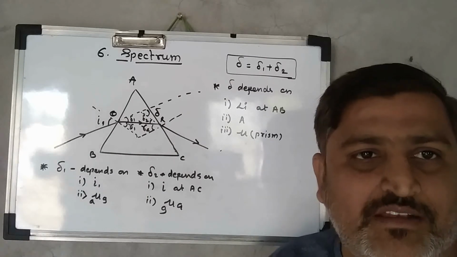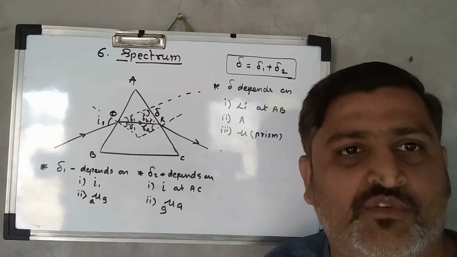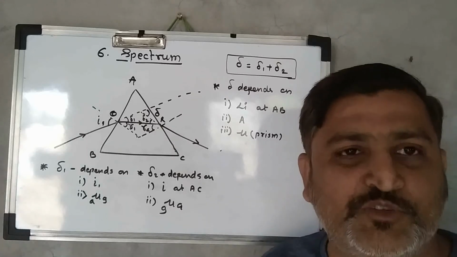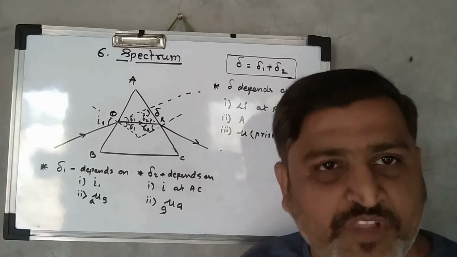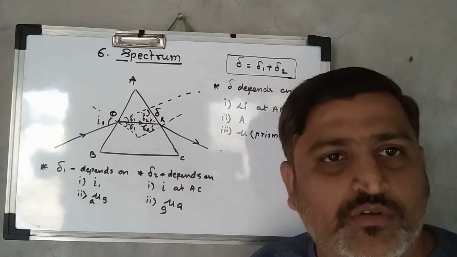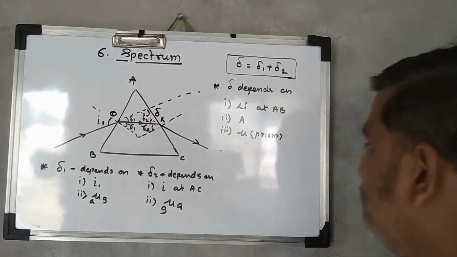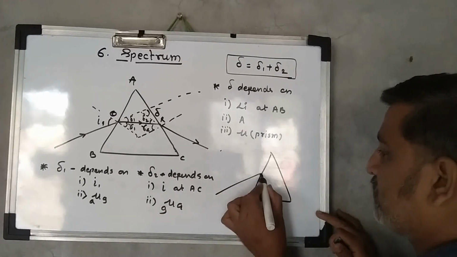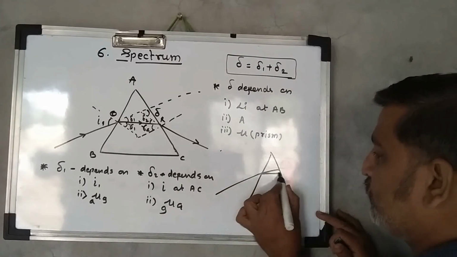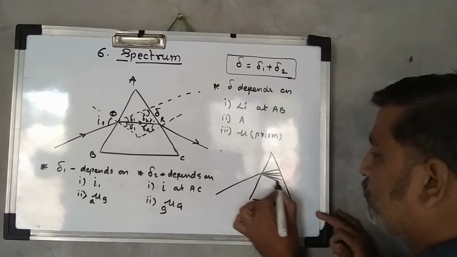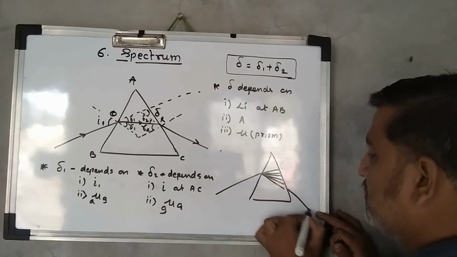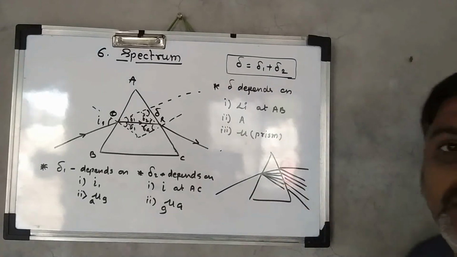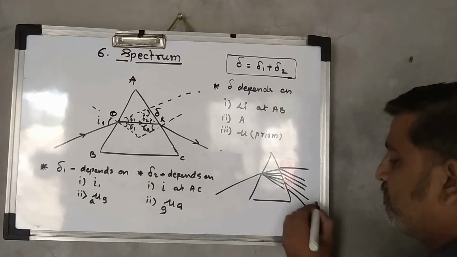Now the question is, in the case of the spectrum, what is a spectrum? A spectrum is a band of different colors when light passes through a medium. We know that when white light falls on the prism, after refraction it gets split up into 7 different colors, and those colors are VIBGYOR, starting from the bottom.